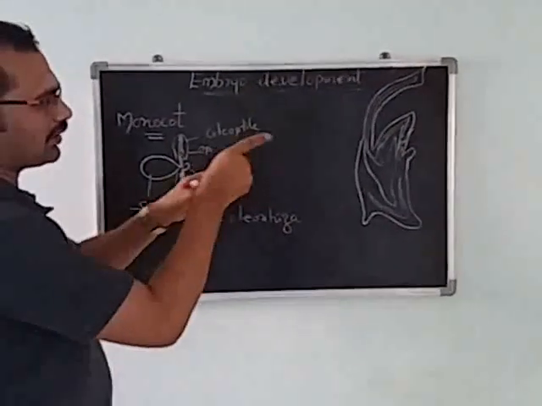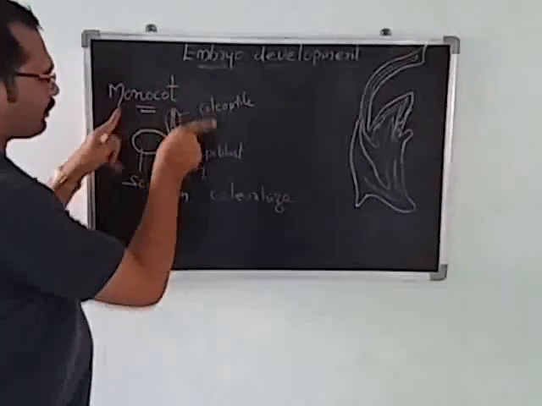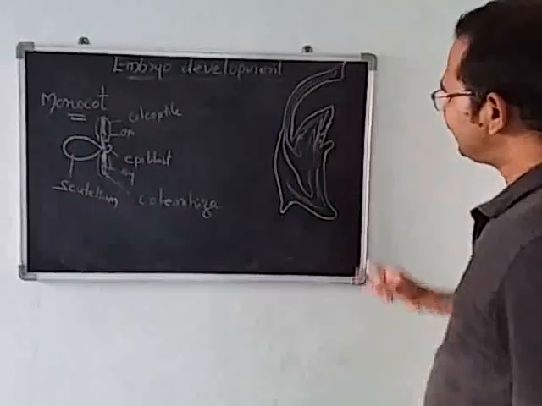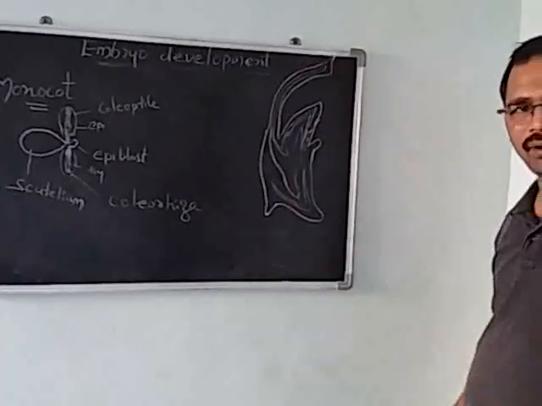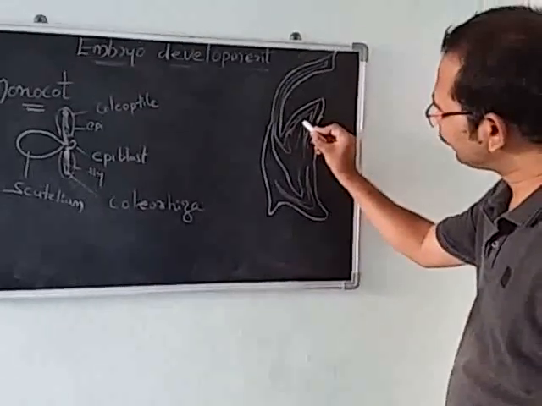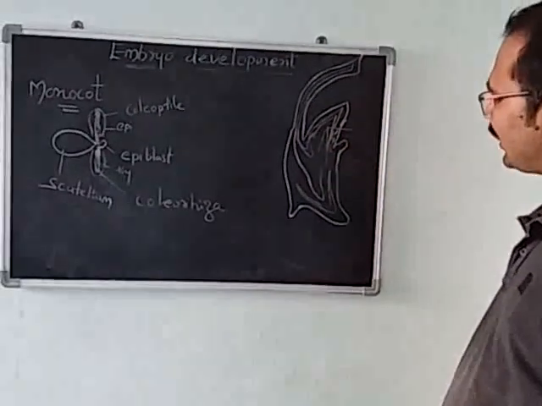Actually, this is a diagram, but for easy understanding we are discussing it like this. Now come to here. This is called the monocot embryo. In this monocot embryo, this part we call the plumule.